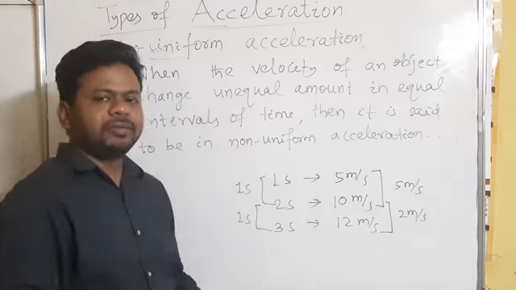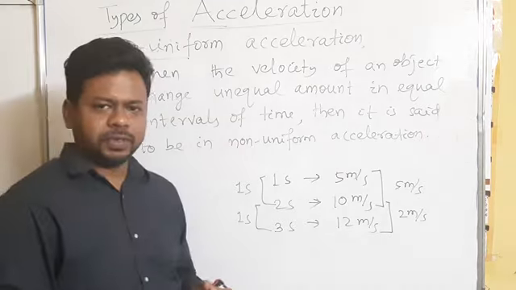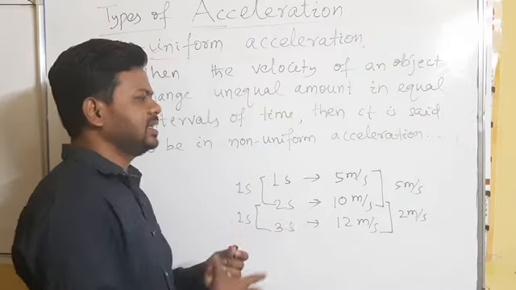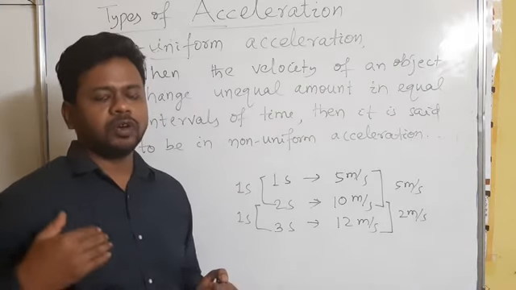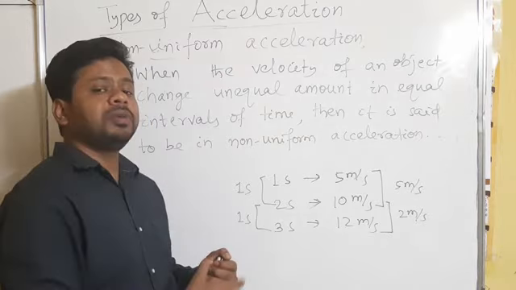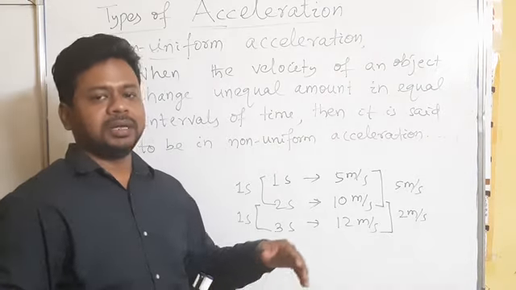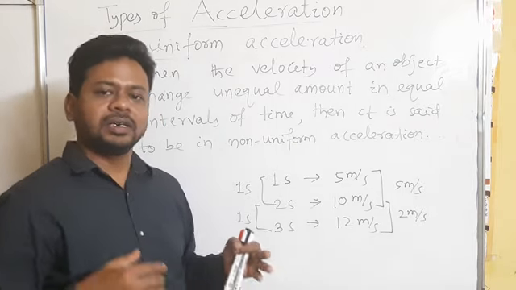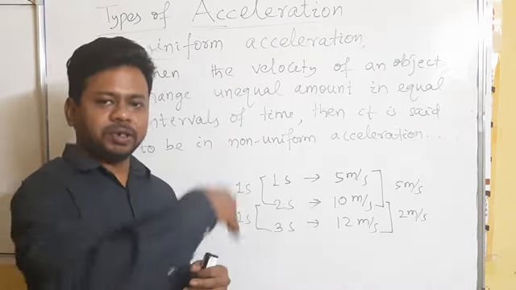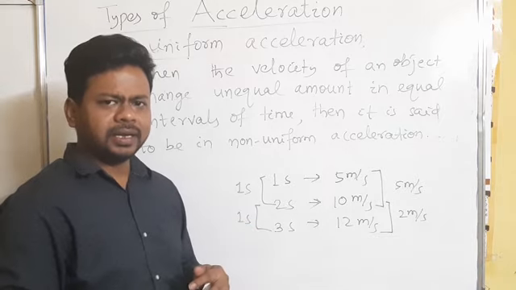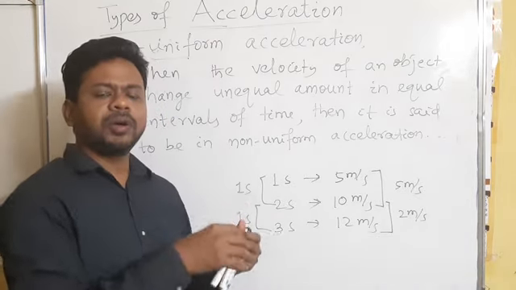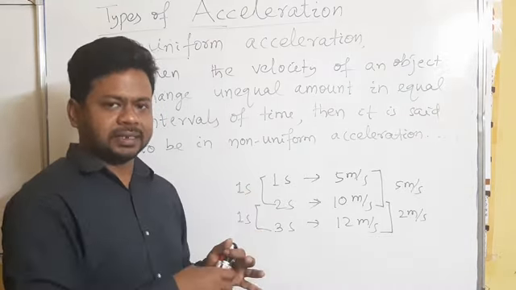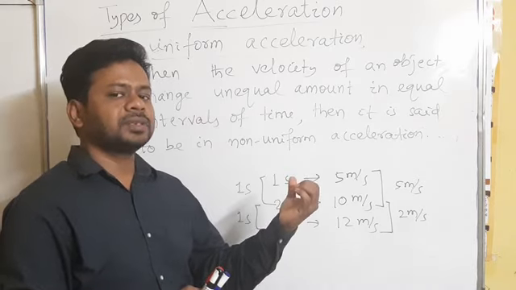Actually, in our daily life, whenever any vehicle moves, the acceleration is not uniform. It does not increase uniformly. Sometimes when the traffic is less, the speed increases at a high rate, and sometimes we have to ease off the accelerator, so at that time acceleration becomes less.